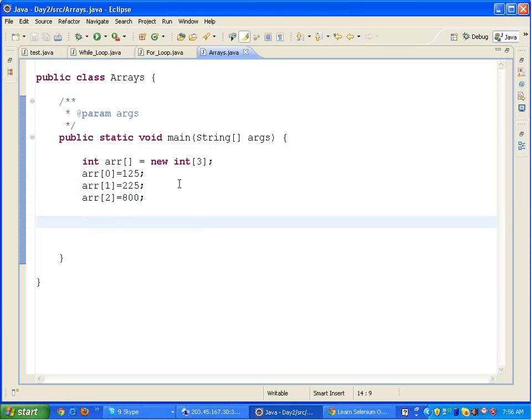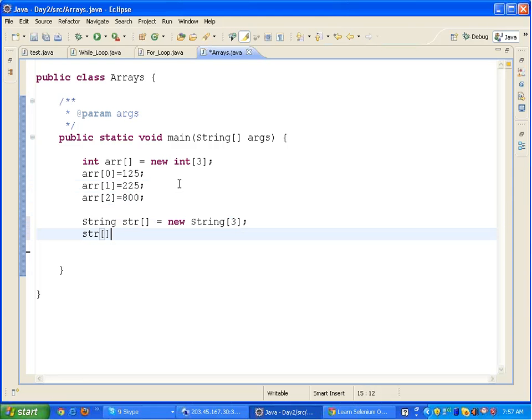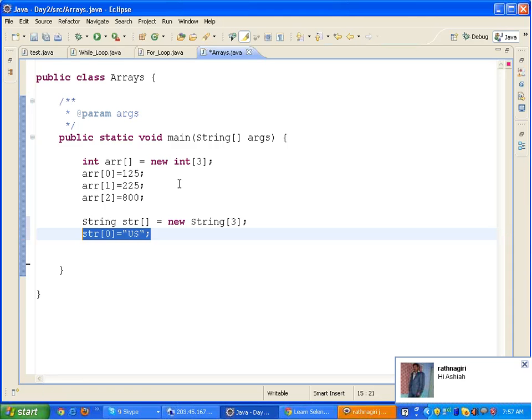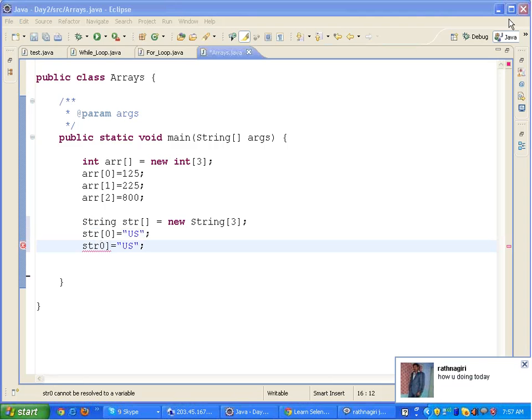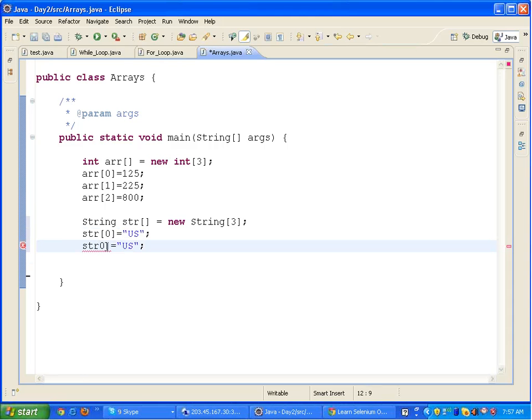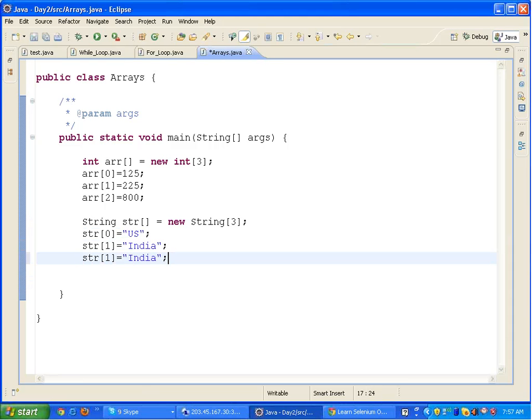Now if I declare a string array, String[] str equals new String[3], then I can store three strings inside it. str[0] equals US, right? str[1] equals India, str[2] equals UK.